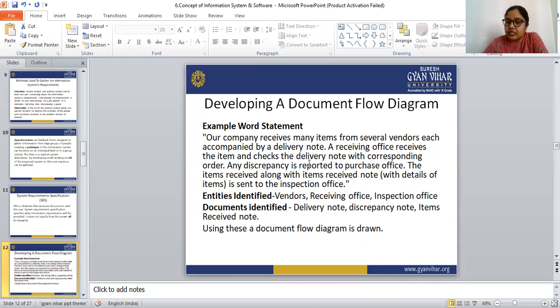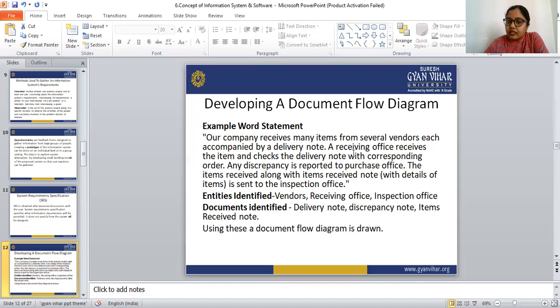Any discrepancy is reported to the purchase office. If anything doesn't match between the delivery note and the order, that is to be reported to the purchase office. Who is reporting that? The receiving officer reports to the purchase office. Then the item is received along with the item received notes.